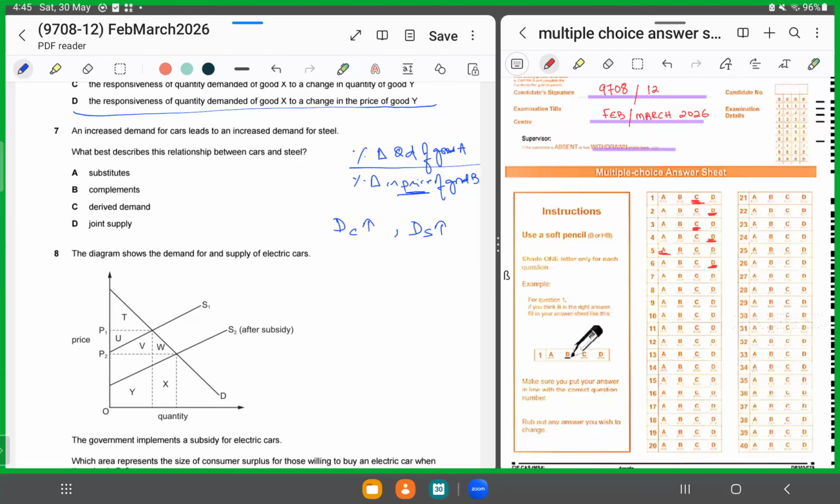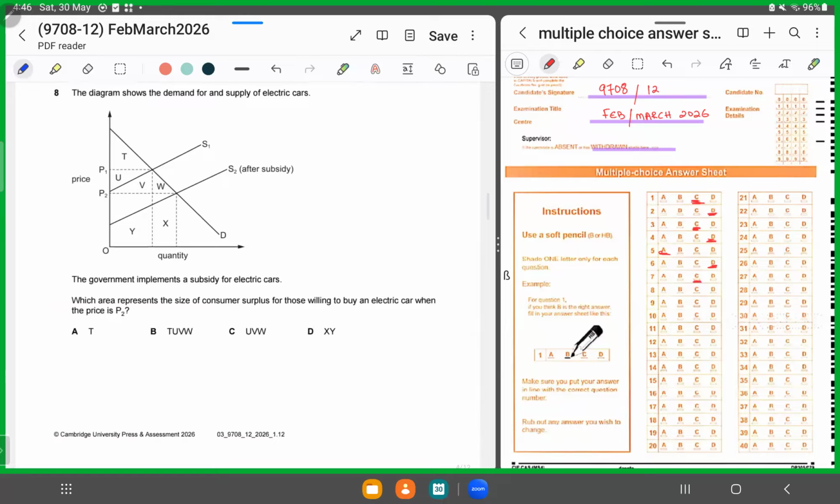Which satisfies the same needs. That's not a substitute. Complements is where the use of one drives the use of another, right? It's not complement. It's a derived demand. That means it's where something is required because it's needed for the production of other goods and services. It's not joint supply. It has to be derived demand. So 7 it's C.